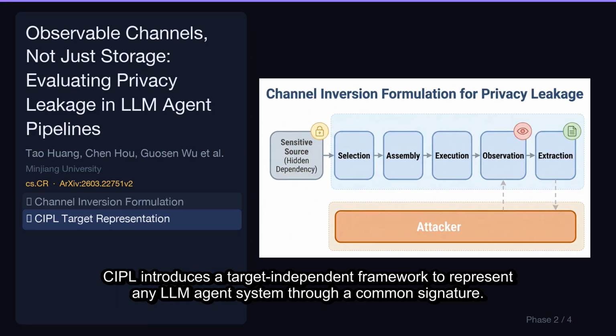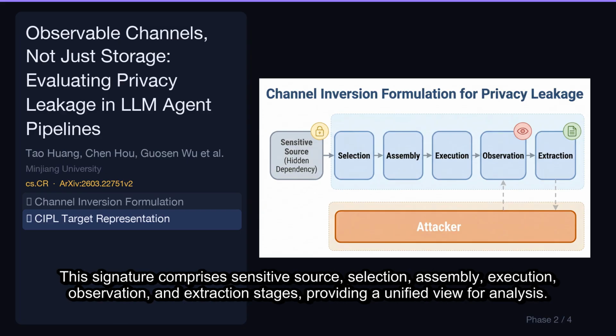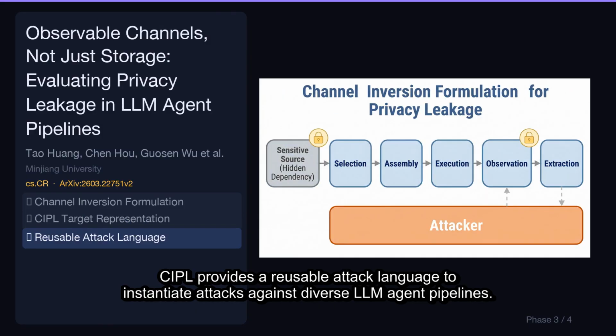CIPL introduces a target-independent framework to represent any LLM agent system through a common signature. This signature comprises sensitive source, selection, assembly, execution, observation, and extraction stages, providing a unified view for analysis. CIPL provides a reusable attack language to instantiate attacks against diverse LLM agent pipelines.